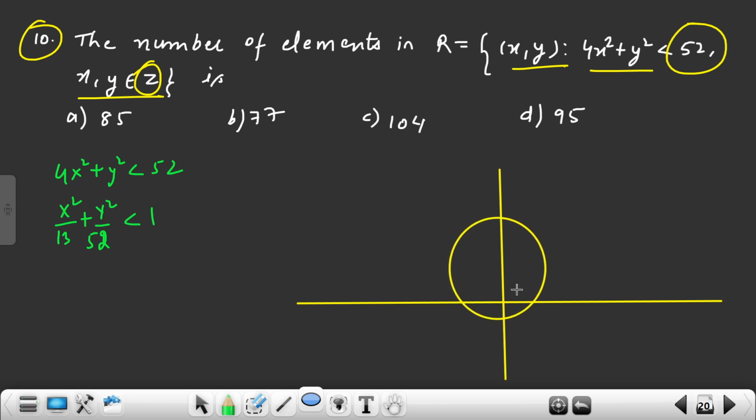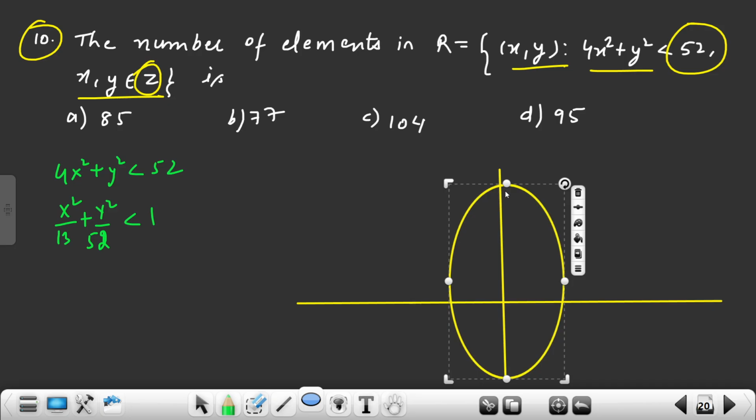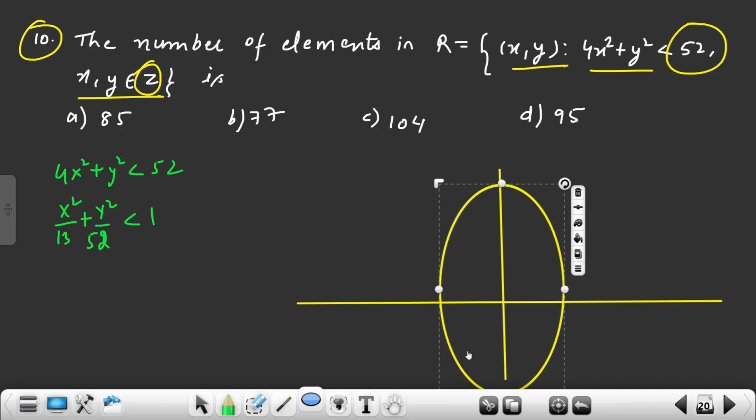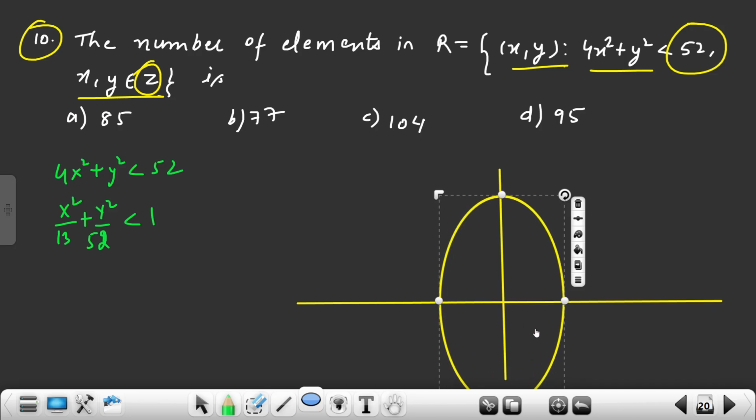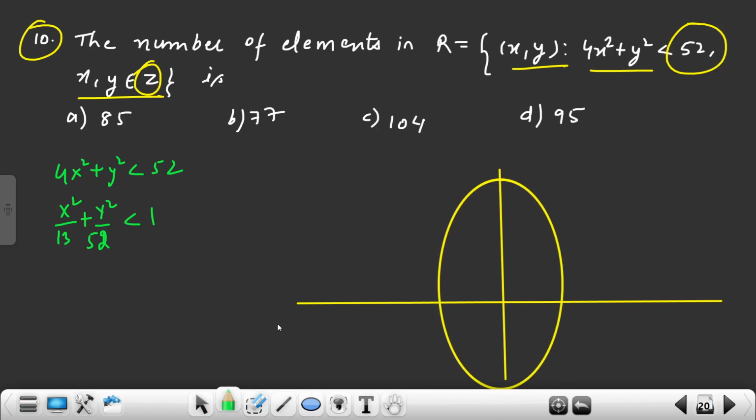Let's do this, a little bit more, like this. Just for understanding reference, I'm taking it.